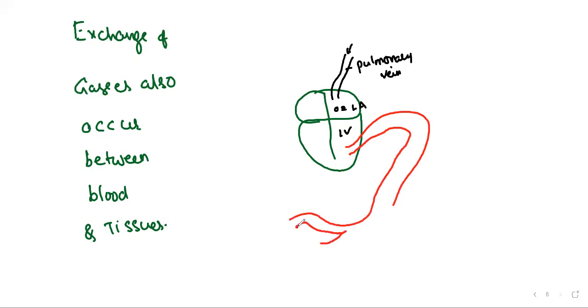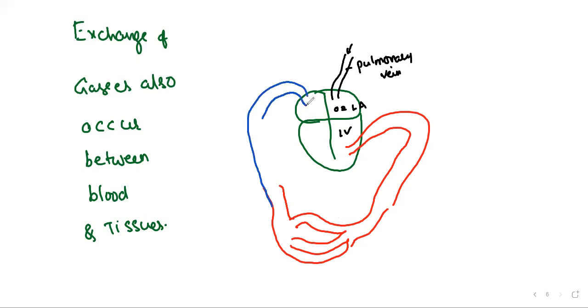The left systemic aorta again branches into capillaries, and all these capillaries unite and form the vein, the vena cava, the superior and inferior vena cava. Now let's talk about the tissues. These are the tissues.